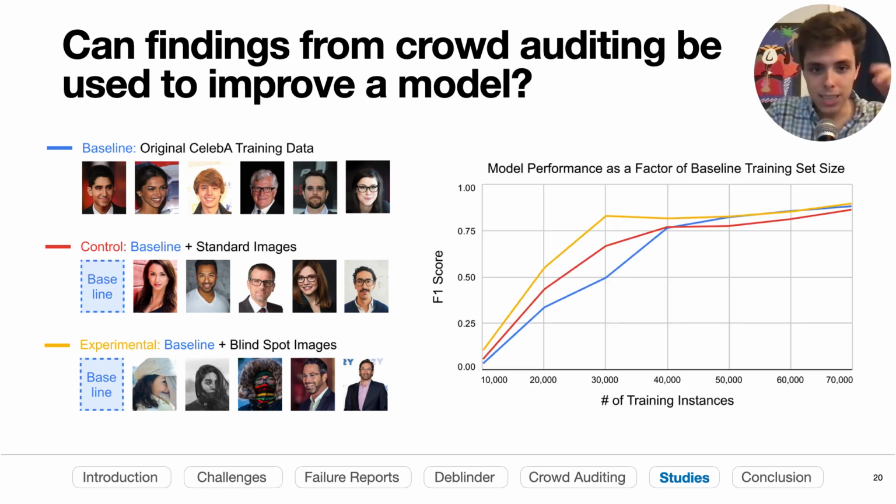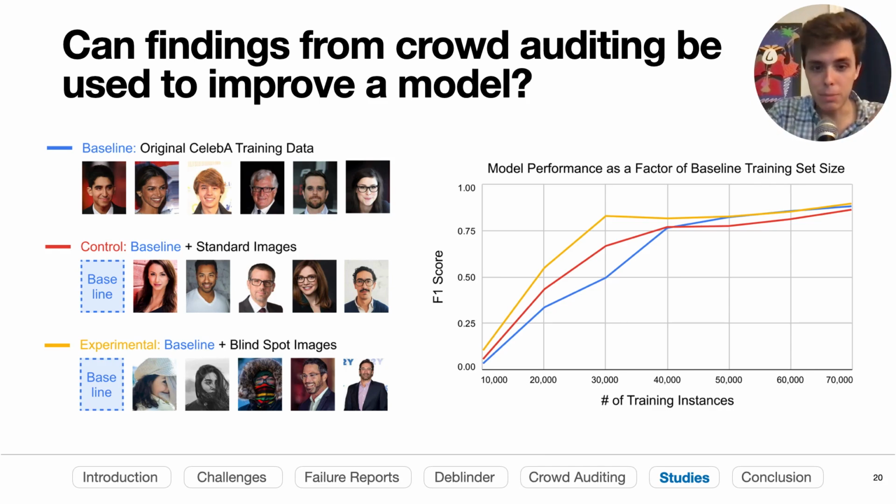And when you actually plot this over time, this yellow curve is this augmented data set with the images specifically from these systematic failures. And the X is the baseline, the blue, number of instances. And as we increase the baseline number of instances at every training set until we get to the end, and it kind of asymptotically joins,